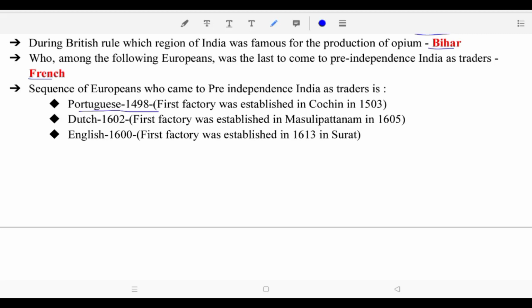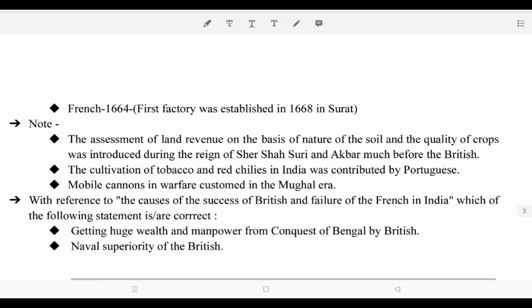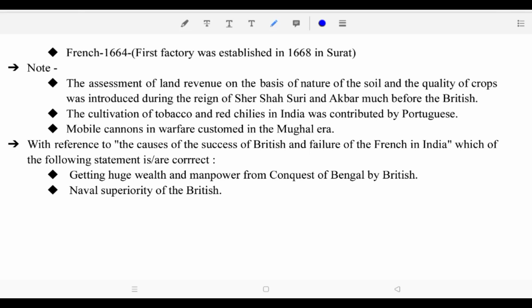The sequence of Europeans who came to pre-independence India as traders is: Portuguese came to India in 1498. First factory was established in Cochin in 1503. Dutch came to India in 1602. First factory was established in Masulipatam in 1605. English came to India in 1600. First factory was established in 1613 in Surat. आगे देखिएगा फ्रेंड्स. French came to India in 1664. First factory was established in 1668 in Surat.